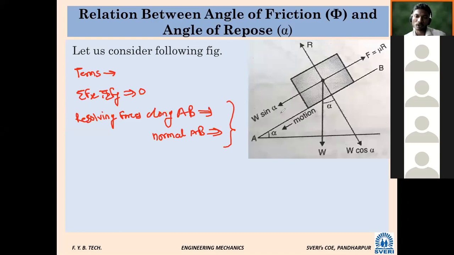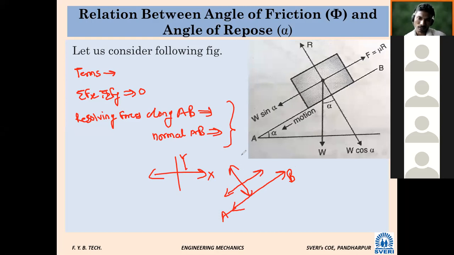Here we have not considered a horizontal x-axis and y-axis, but we have considered this inclined plane AB as the horizontal plane. Summation of Fx means we resolve in this direction: positive sign towards B, negative sign towards A, and perpendicular to this, upward and downward.